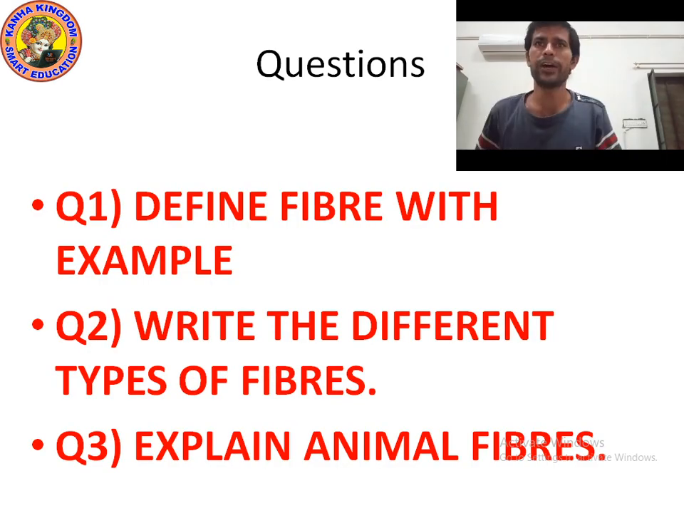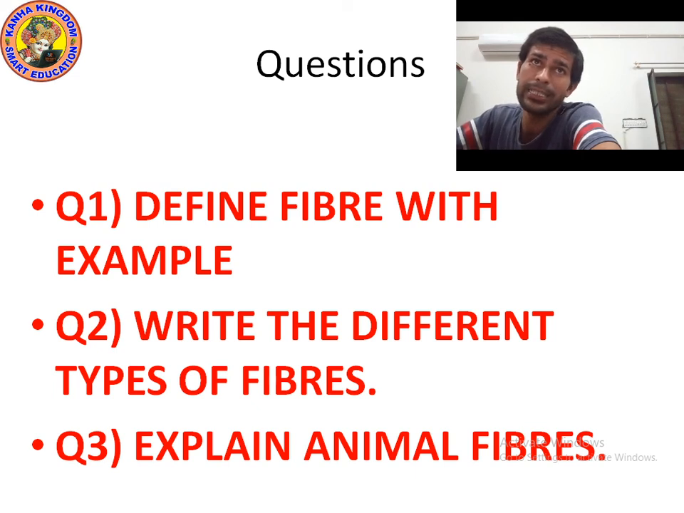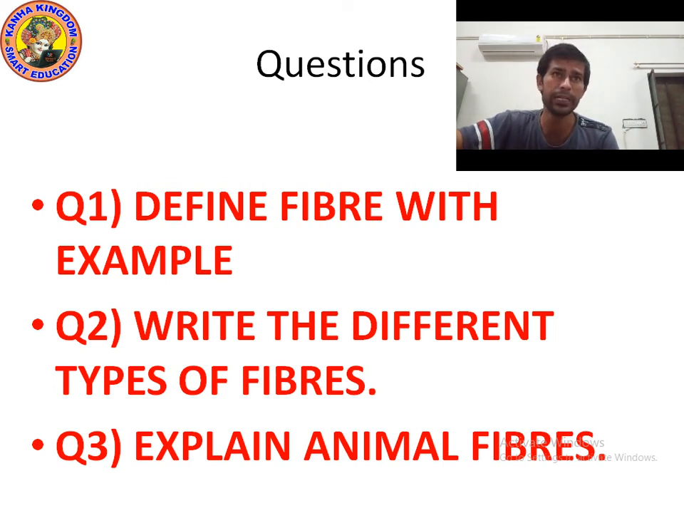Question number 1. Define fibers with example. What is fiber? Fiber is a thin thread-like structure that is used to make fabric. There are different types of fiber. We know natural fiber and man-made fiber. Man-made fiber is also known as synthetic fiber. Am I right?